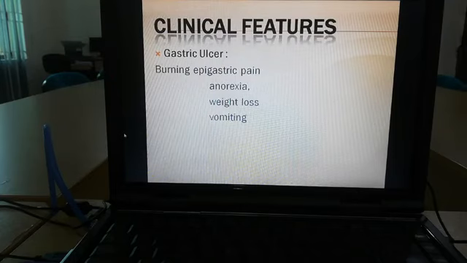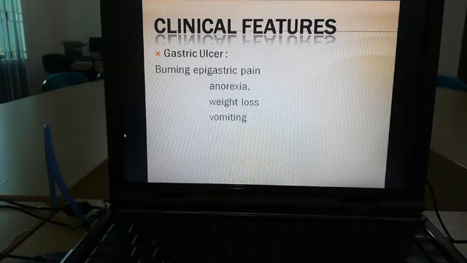The next one is gastric ulcer. What are the clinical features of gastric ulcer? For gastric ulcer, there is burning epigastric pain associated with anorexia, weight loss and vomiting. These things are important for gastric ulcer. Vomiting is an important feature of gastric ulcer. In duodenal ulcer, vomiting is less common, but in gastric ulcer, vomiting is common.